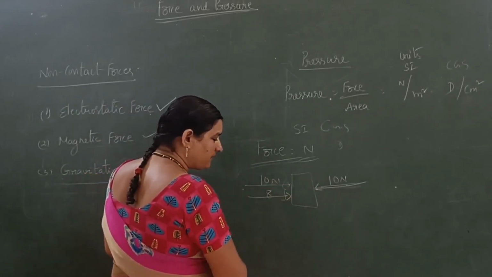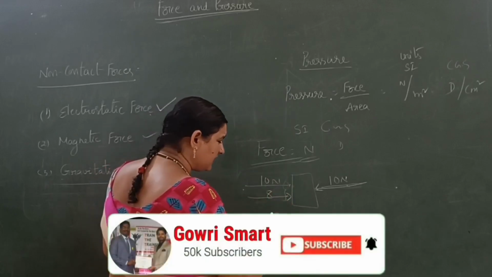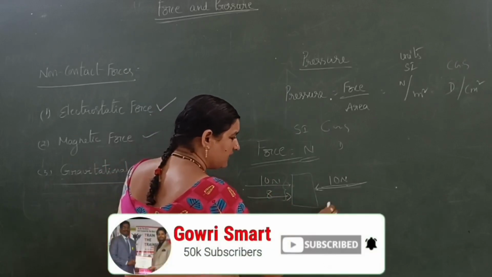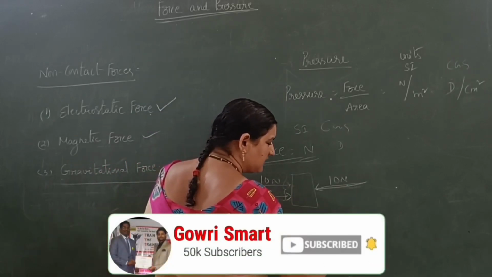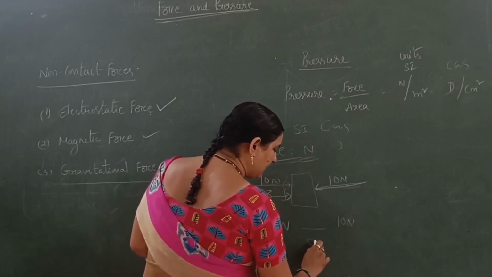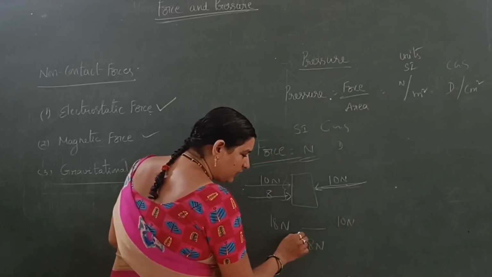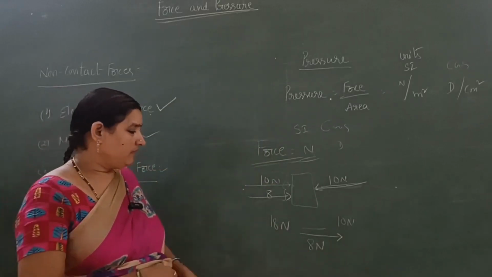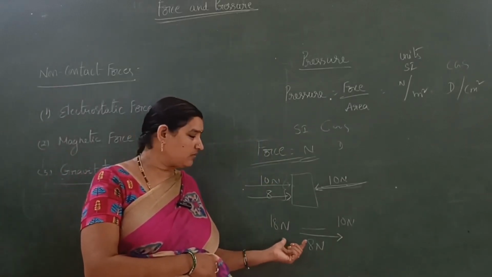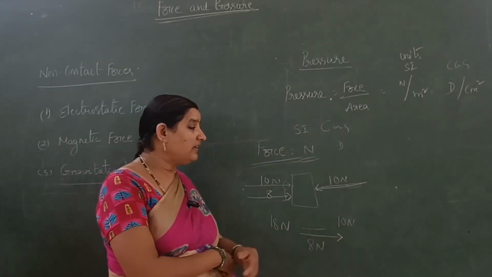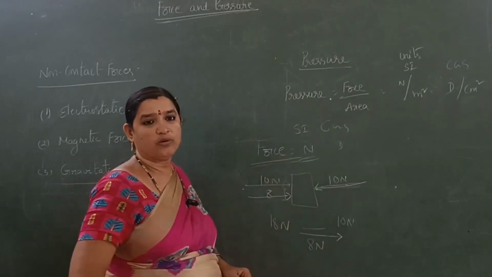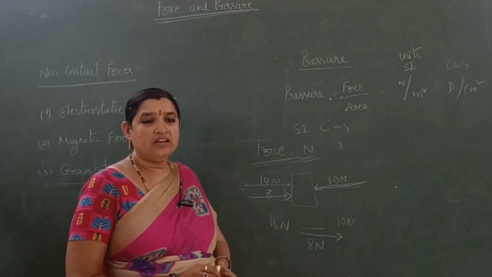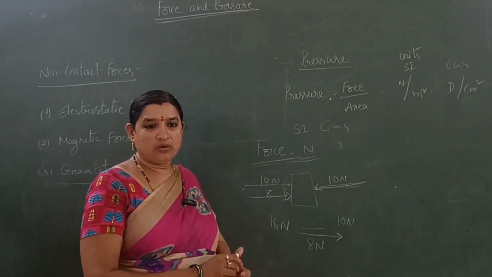The sum of the force here is 18 newtons. The sum of the force here is 10 newtons. The difference is 8 newtons. So with 8 newtons force, the object moves forward. This is called net force acting on the body.